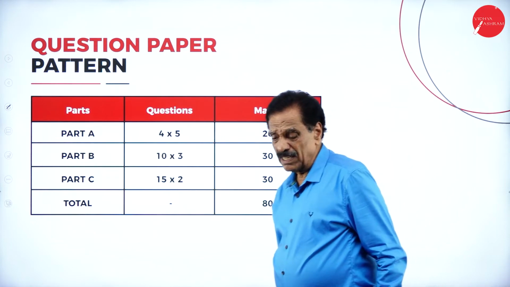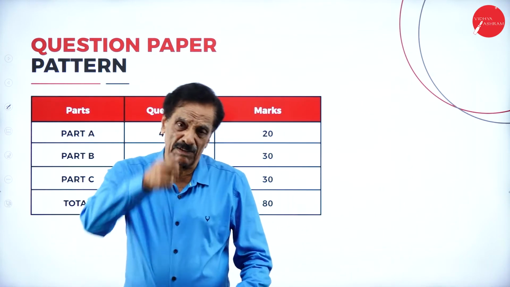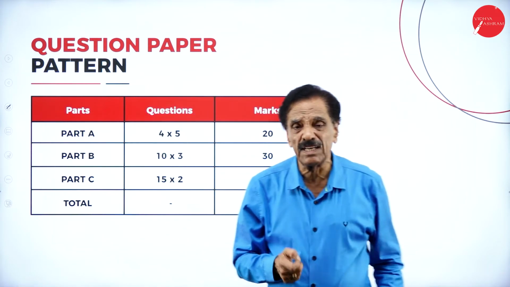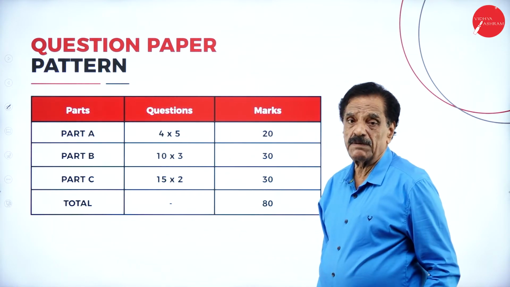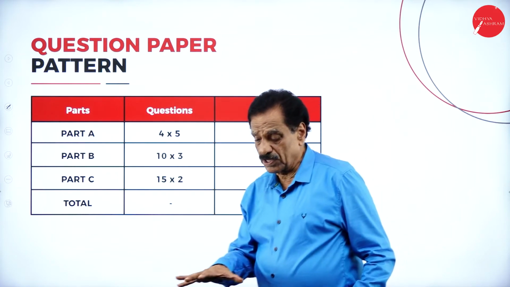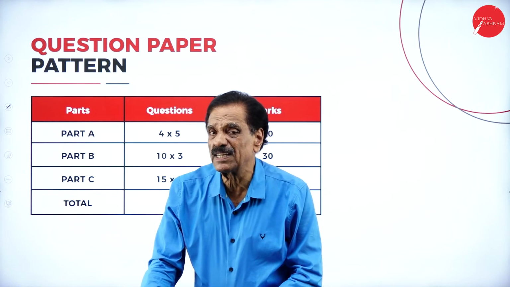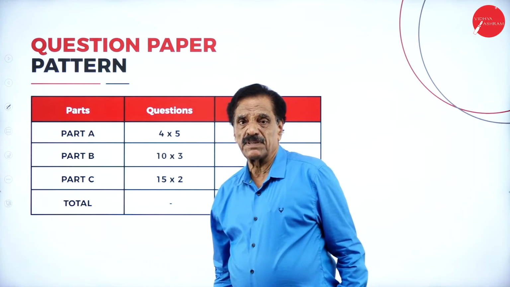Regarding the internal, please take the internal very seriously, because those marks will be counted here. So here 30% of 80 means 24. So you have to score 16 marks in the internal assessment, which is considered here. So take the internal assessment very seriously.